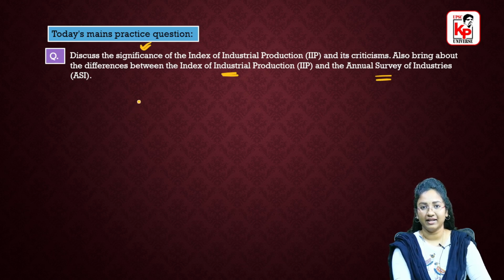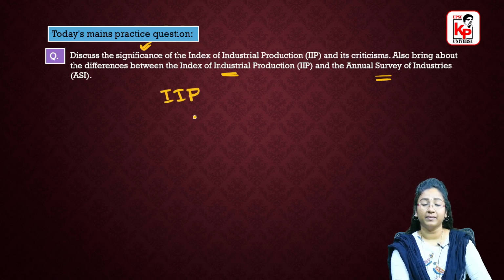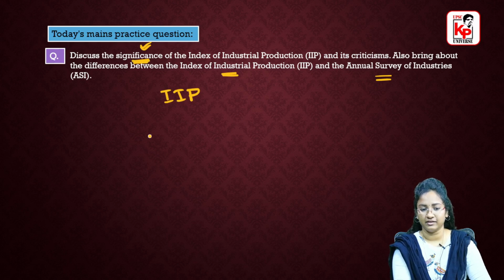If you get a question like this, first of all you have to define what is IIP. What is IIP? How is it compiled? Who publishes this IIP? What are the sectors that are included in this? What is the basket that is included in this IIP? In this way you have to give a brief about IIP. So this would be your introduction, and then you can move forward to the body of this particular question.